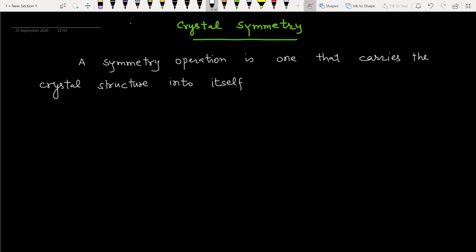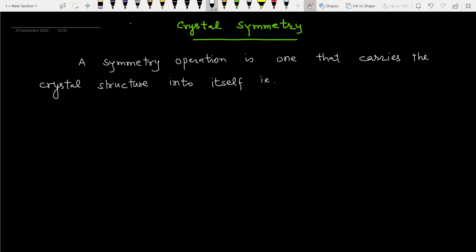So if we apply a symmetric operation on a crystal, the crystal and its environment remain the same. The same crystal is restructured again, then that operation is called a symmetric operation.